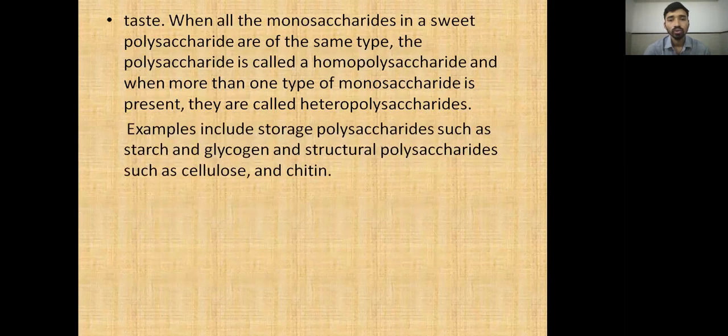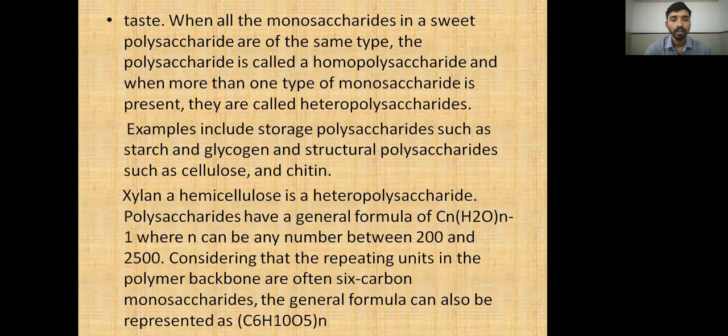Examples include storage polysaccharides such as starch and glycogen, and structural polysaccharides such as cellulose and chitin. Xylan and hemicellulose are heteropolysaccharides. Polysaccharides have a general empirical formula of (CnH2nOn), where n can be any number between 200 and 2500. Considering that the repeating unit in the polymer backbone is often a 6-carbon monosaccharide, the general formula can be represented as (C6H10O5)n. The molecular formula of starch is C6H10O5, the general formula of starch.